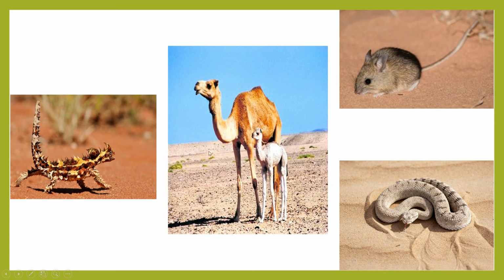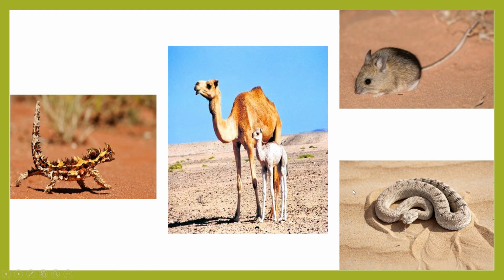Now let us come to desert. What is desert? Desert is a place where there is scarcity of water, no water at all. The place is covered with sand, all place is covered with sand. And so these are the animals which have to save water in their body, which get water and food maybe after a long time, so they need to store them in their body.